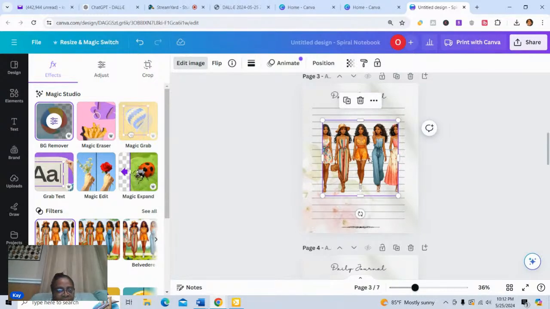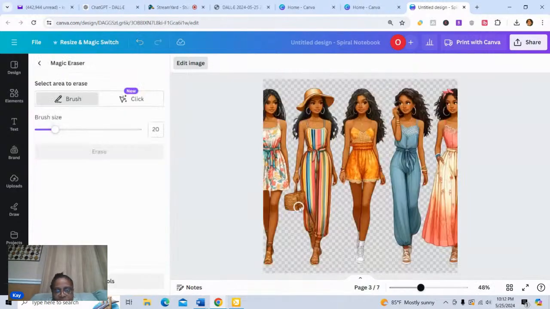So we removed that. And now what I will do is just try to capture probably each one of these images and create 4 or 5 pages. So I would use probably the magic eraser at this point. And what I would do is just go ahead and see what I like best. I'm gonna try to do something with all of them.